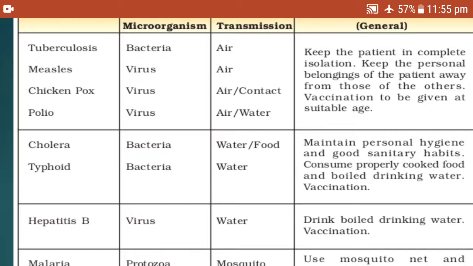Second, we have cholera and typhoid, which are caused by bacteria and transmitted by water and food. Here we have to maintain personal hygiene, good sanitary habits, consume properly cooked food and boiled drinking water, and of course get vaccination.